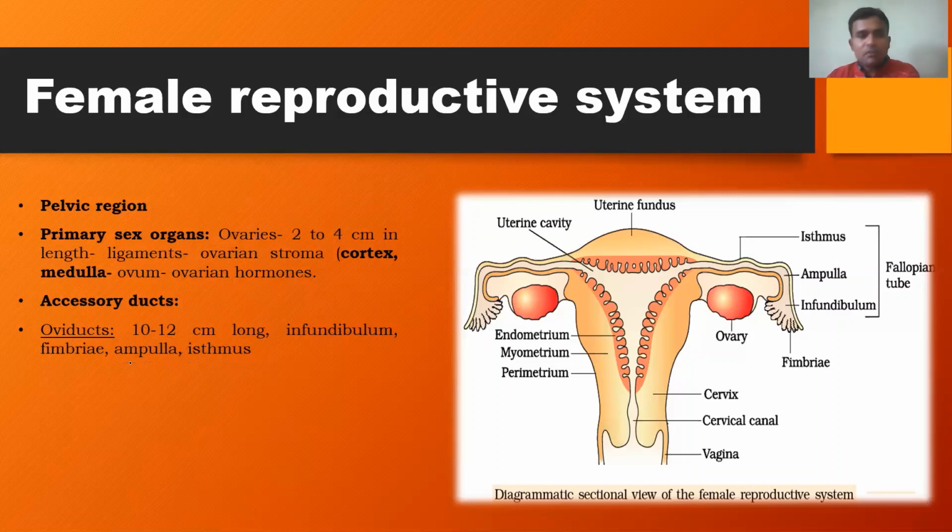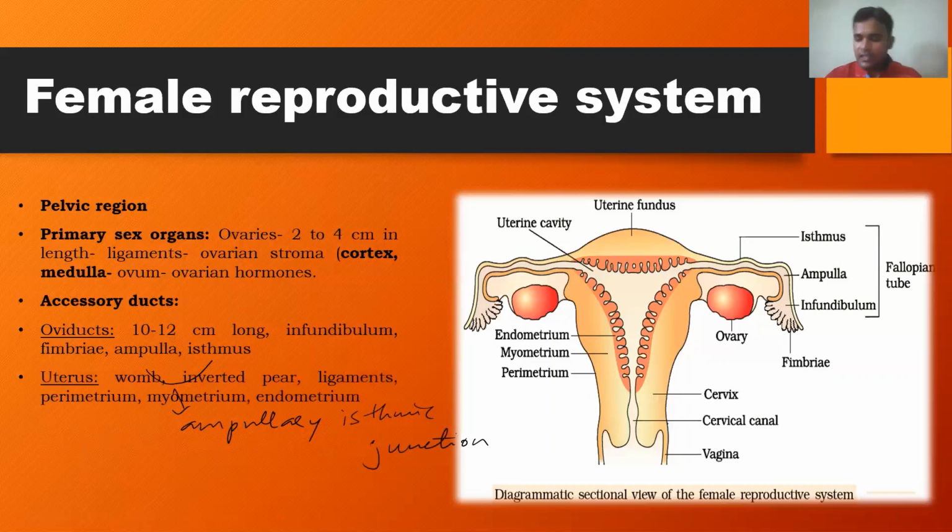And the junction between the ampulla and isthmus is called the ampullary isthmic junction. This ampullary isthmic junction is a very important part, the upper fallopian tube, where the fertilization process takes place.